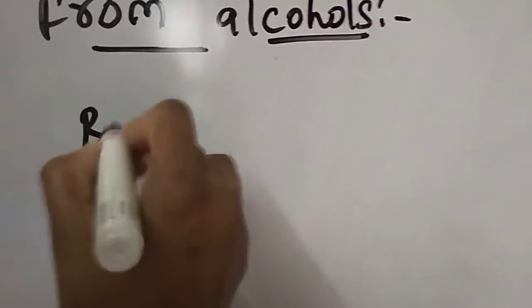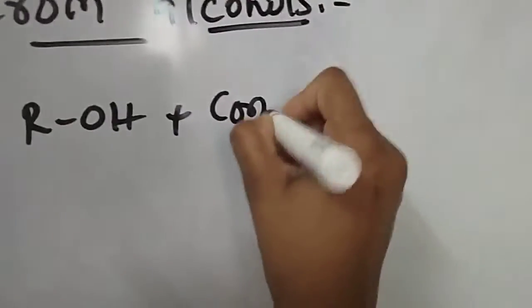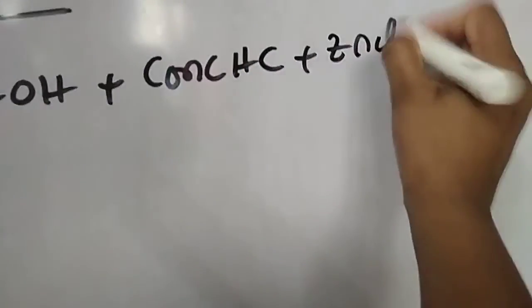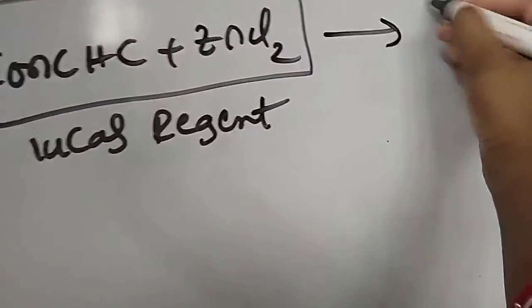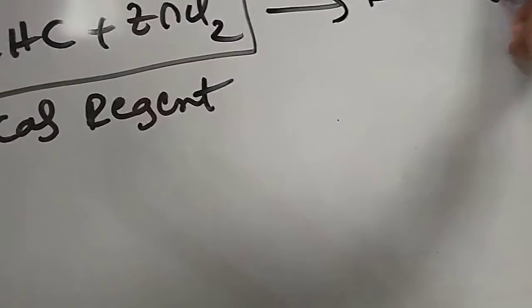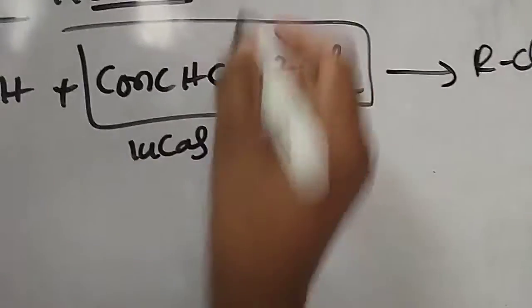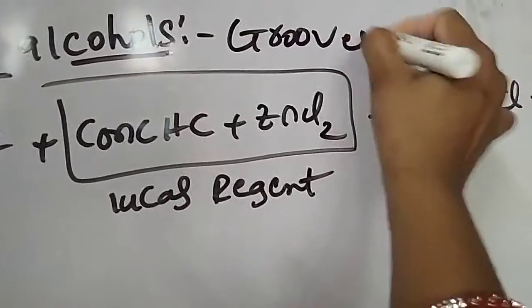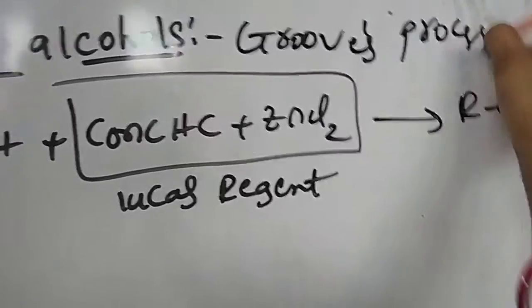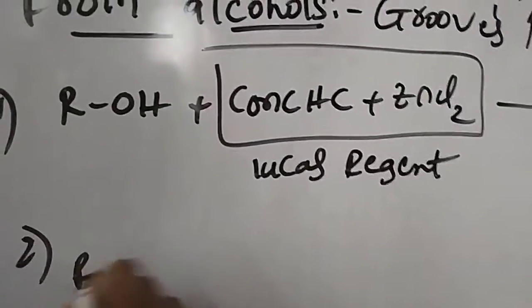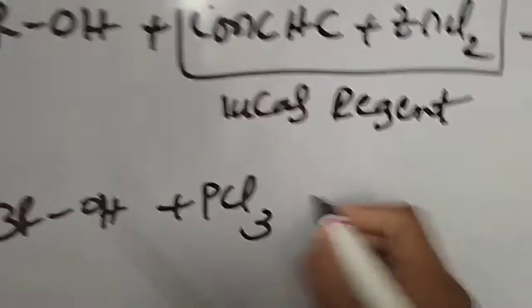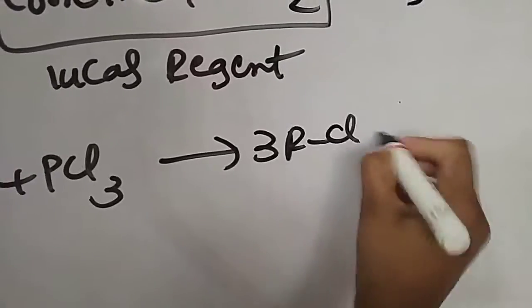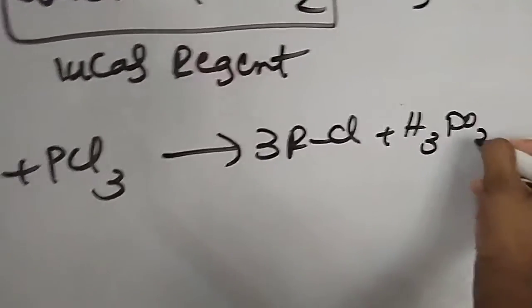First one is ROH reacting with concentrated HCl plus ZnCl2. This combination is called the Lucas reagent. It gives RCl plus H2O, and this reaction is called the Groves process. The second one is alcohols reacting with PCl3, 3 moles, forming 3 moles of RCl plus H3PO3. This is a dibasic acid.